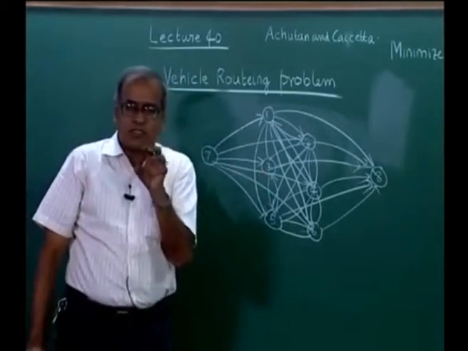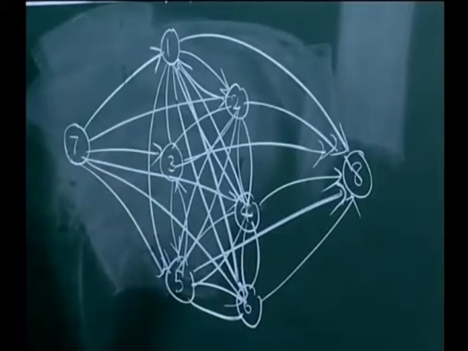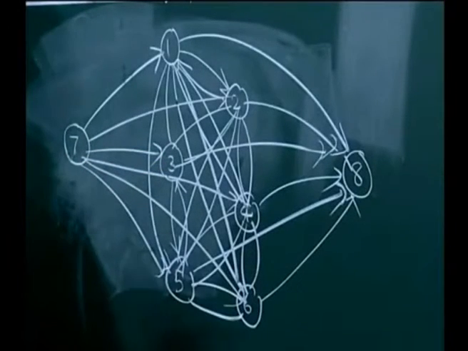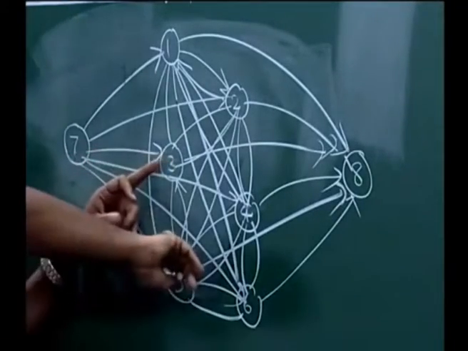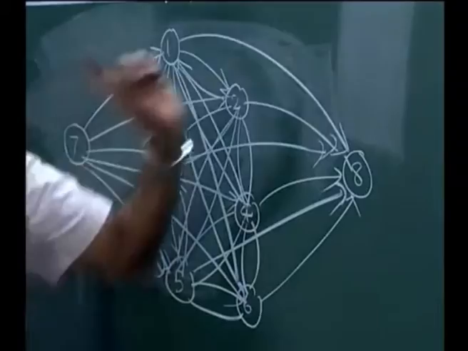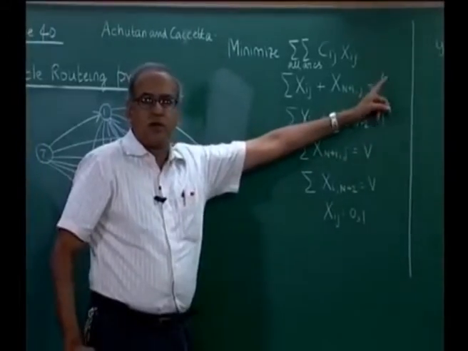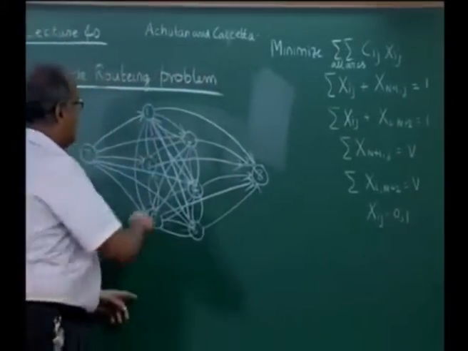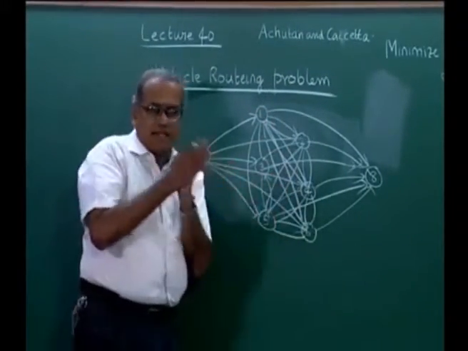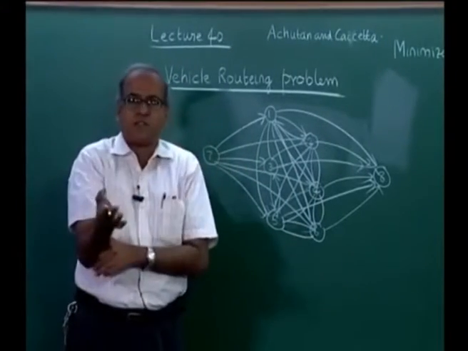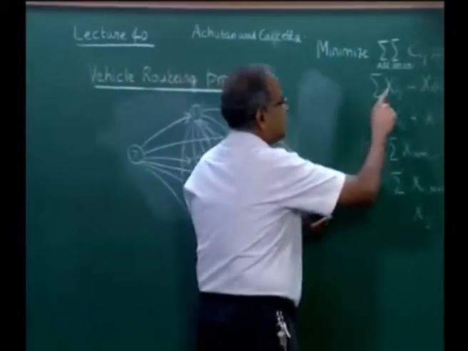I can reach node 3 either from the source, which means it is the first node the vehicle visits, or from some other node. So, sum over i of xij plus x(n+1)j is equal to 1 for all j from 1 to 6. If I take any of these nodes, I reach that node either directly from the source or through some other node, which is given by this set of constraints.